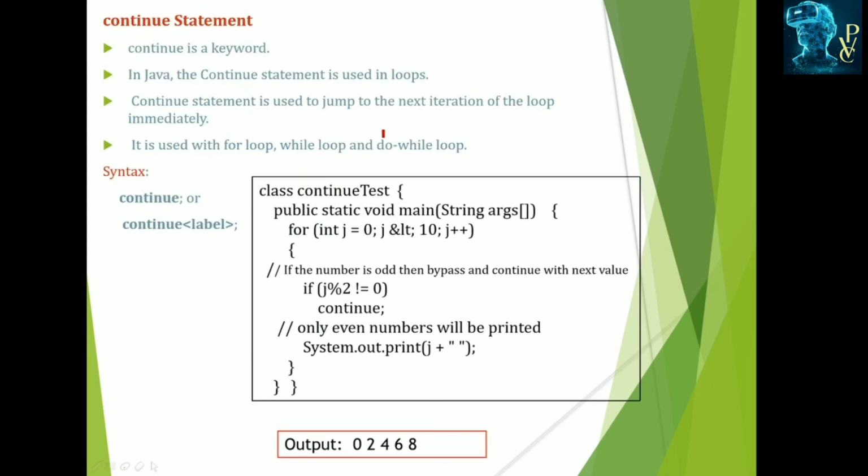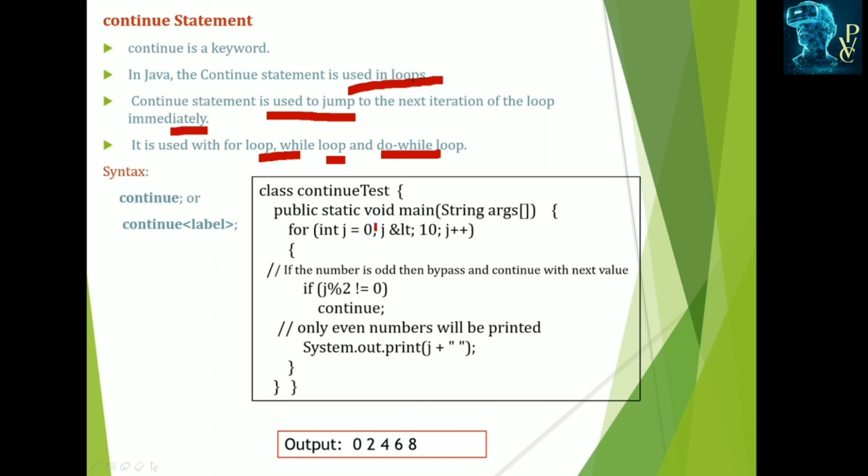And next is the continue statement. This is also a keyword, and it is also a branching or unconditional statement. This can also be used like break, within loops only. The difference is that break terminates the entire loop, but the continue statement jumps to the next iteration of the loop immediately. Only that specified condition is skipped. This can be used with for loop, while loop, or do while loop. The syntax is continue or continue label.